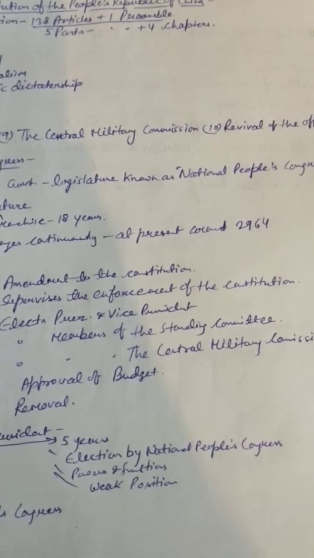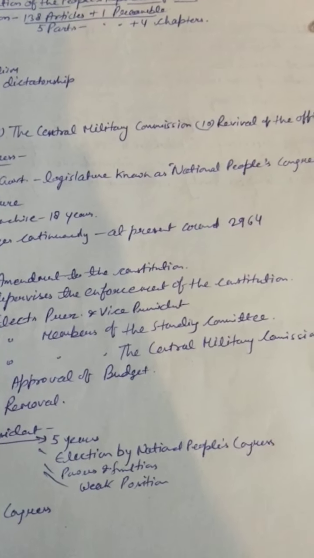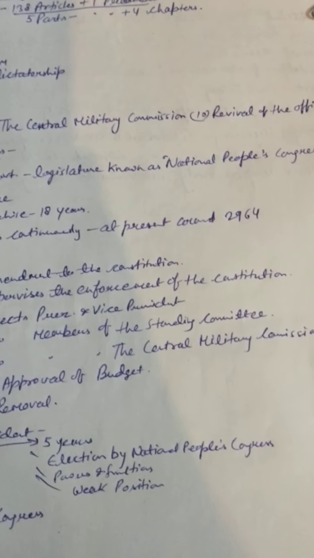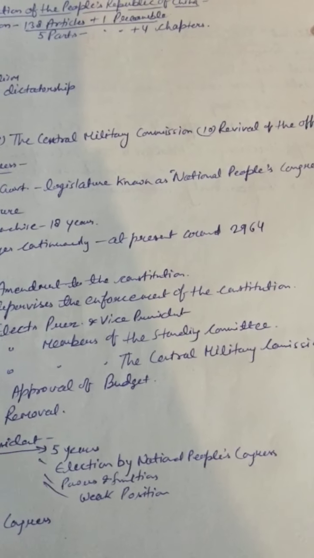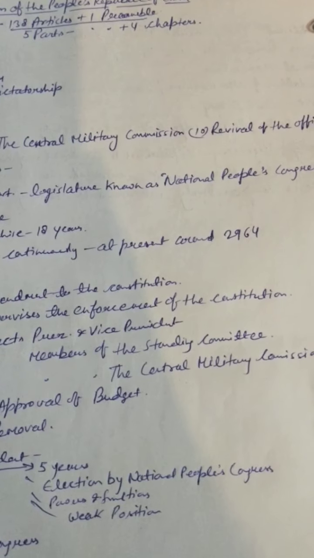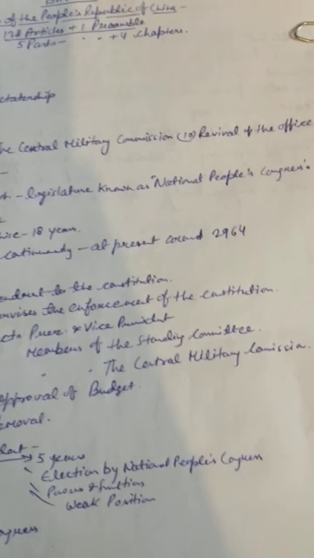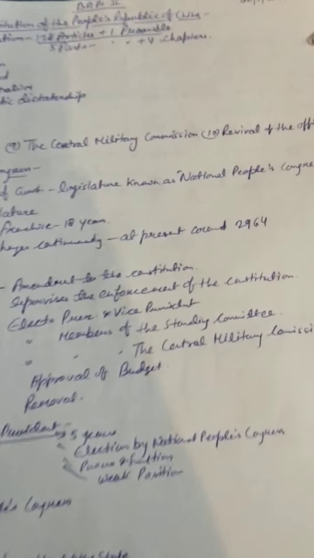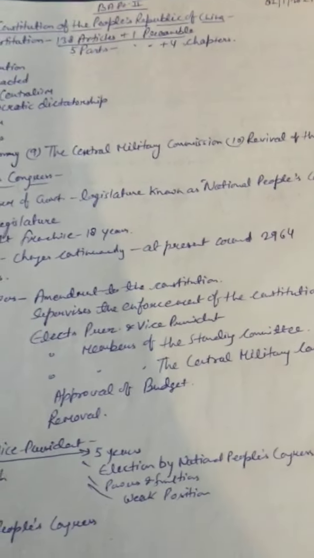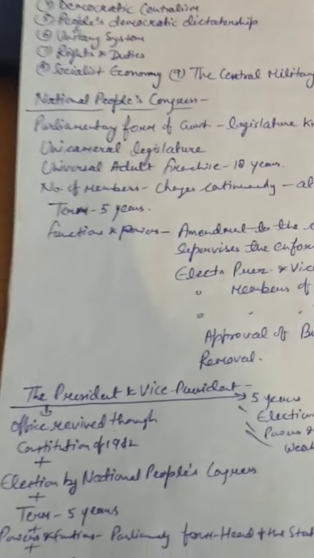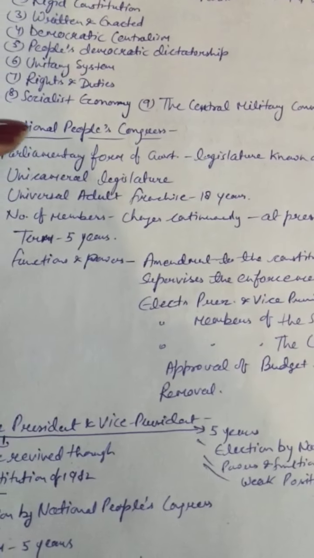It elects members of the Central Military Commission, approves the budget, and can remove persons like the president, vice president, members of the standing committee, and members of the Central Military Commission. Now we will talk about the president and the vice president.